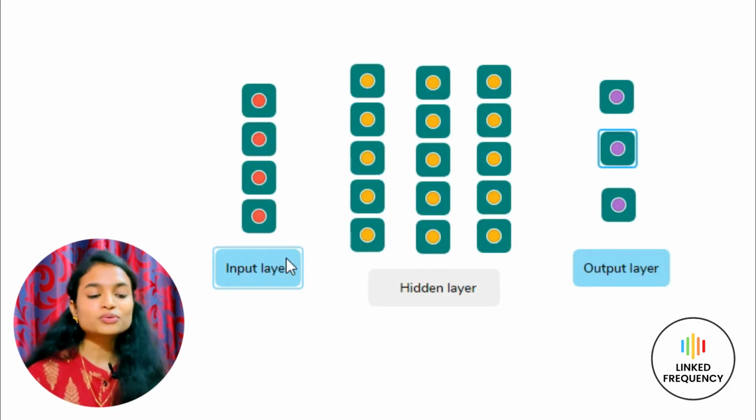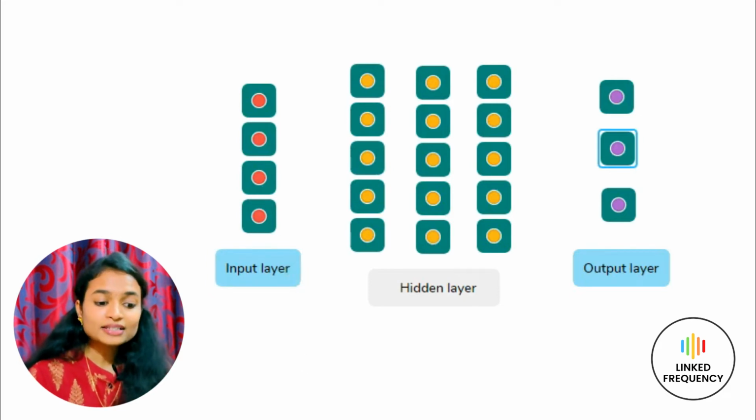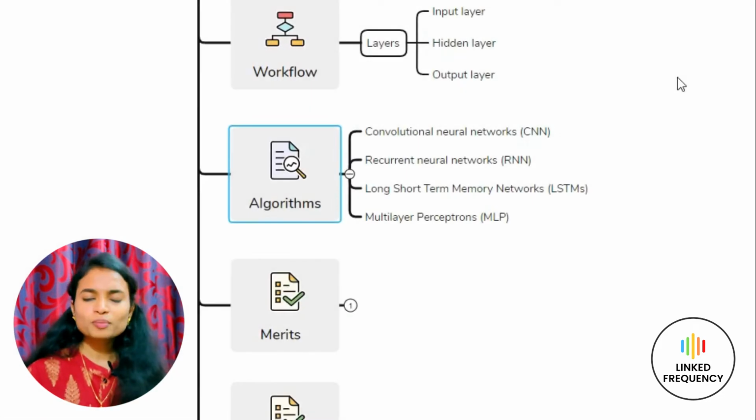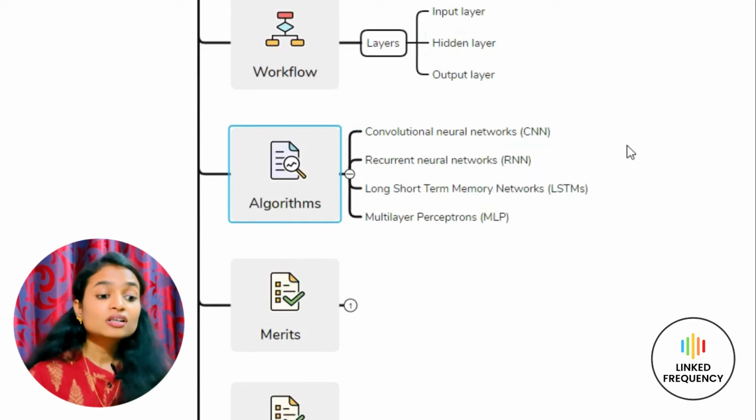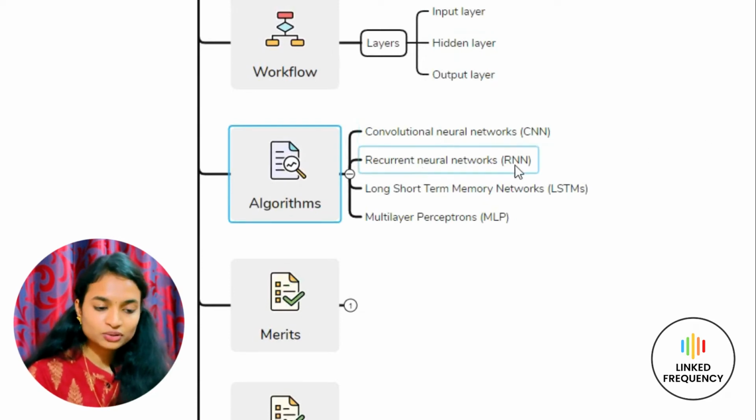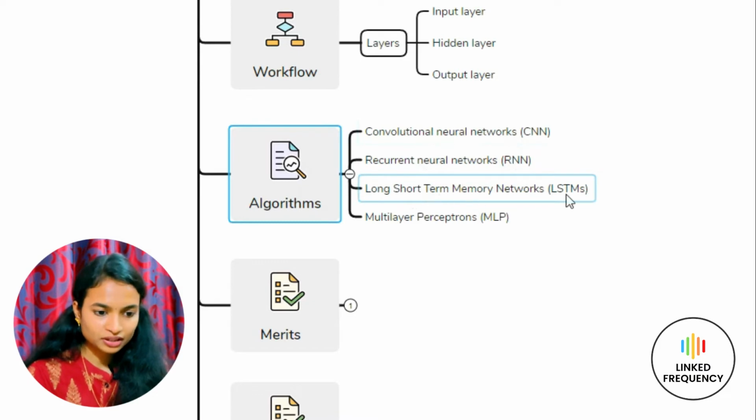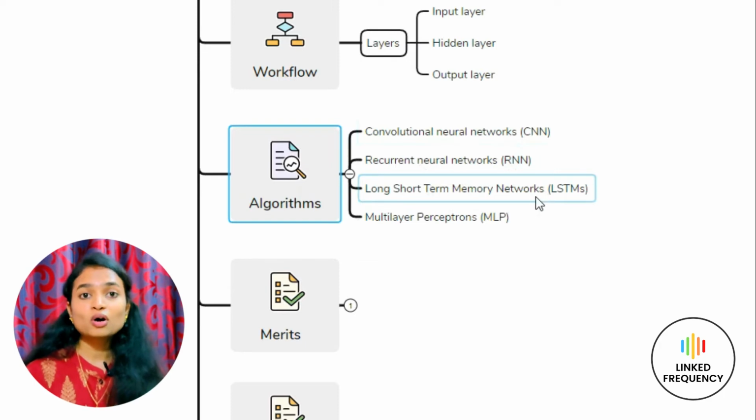So this was all about the deep neural network workflow. Let us understand what are the algorithms which are part of this network. There are so many algorithms in deep neural networks, but for this session I have listed only a few of them. They are convolutional neural network, recurrent neural network, long short-term memory network, and multi-layer perceptrons, that is MLPs. Today we are not going to discuss the algorithms in more detail, as we will be only focusing on the basic concept of deep learning. Now let us move ahead.